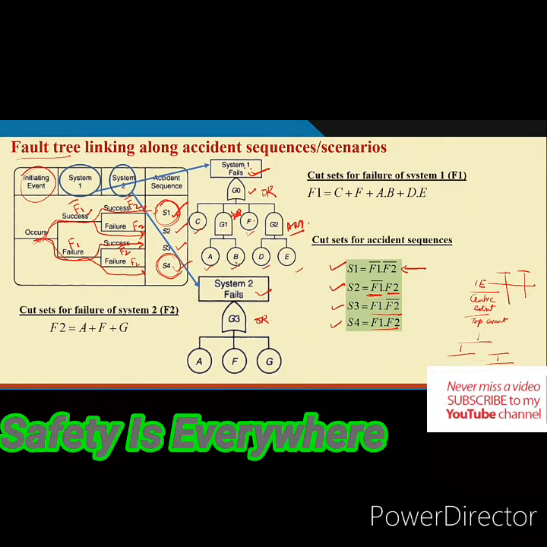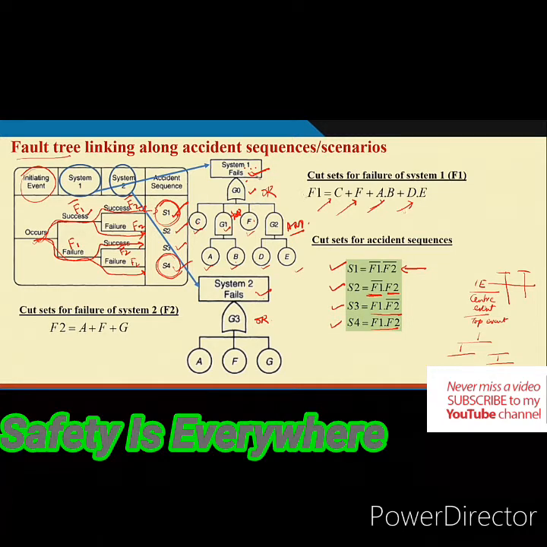But A and B simultaneous occurrence also lead to system 1 failure, and D and E simultaneous occurrence lead to system 1 failure. So, as a result, how many sets will you get? You will get four, because the OR gate increases the number of sets. So, 1, 2, 3, 4. The first one is C, the second one is F, the third one is G1, basically A into B, and the fourth one is G2, D into E. So, this is what we have written in Boolean expression.